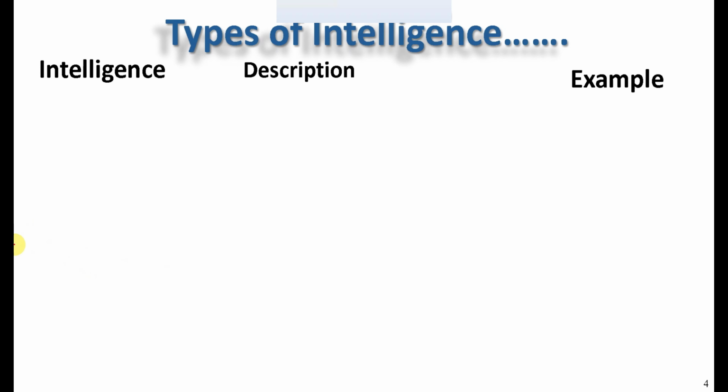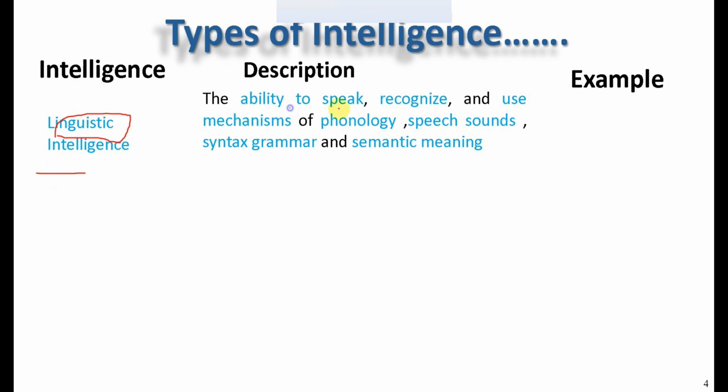Types of intelligence: there are some common types of intelligence. The first one is linguistic intelligence. Linguistic intelligence means the ability to speak, recognize, and use phonology, speech sounds, syntax, grammar, and semantic meaning. Those are the basic characteristics of linguistic intelligence. A simple example: narrator and orator.